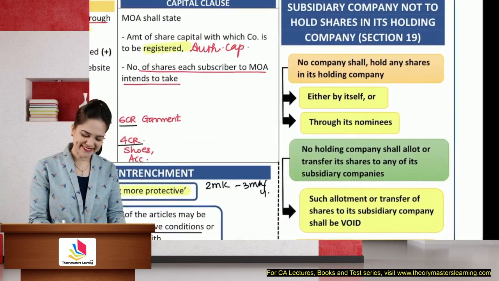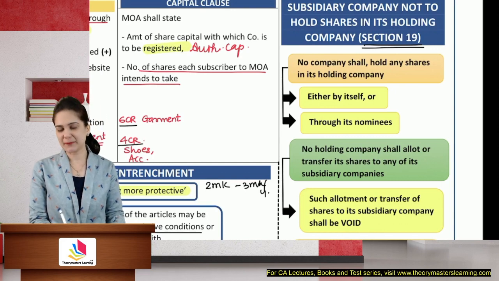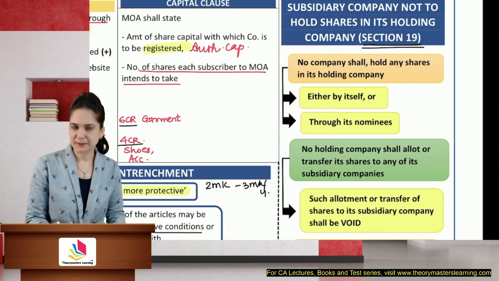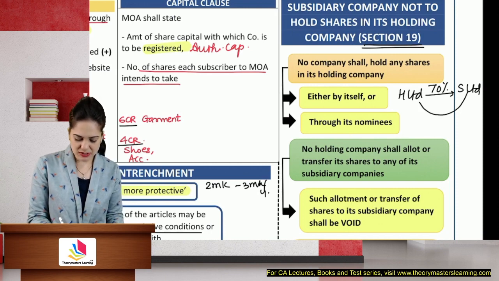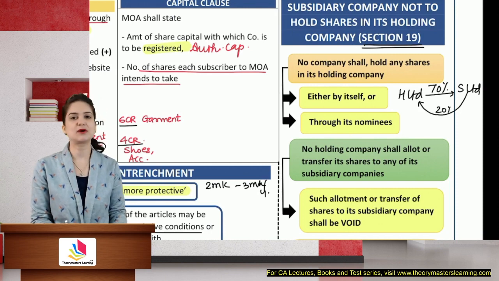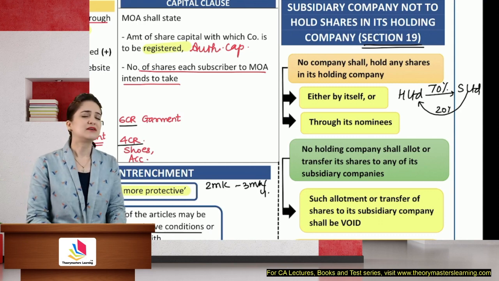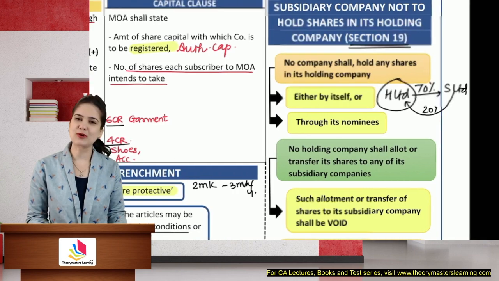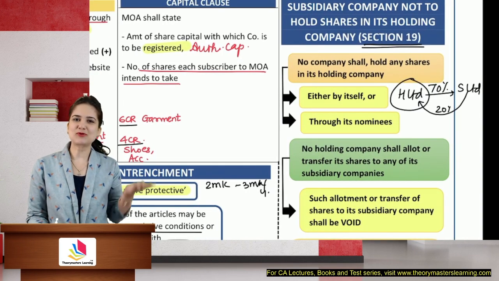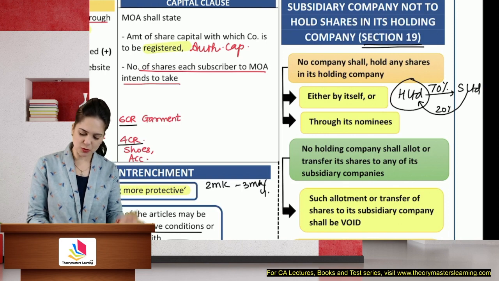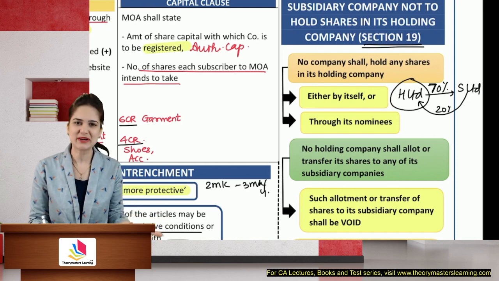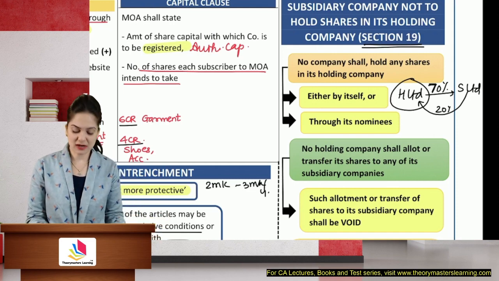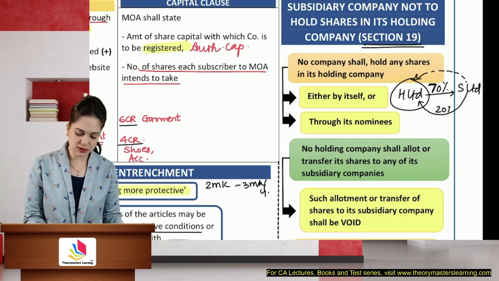The last part over here, section 19, subsidiary company shall not hold shares in the holding company. Now H Limited is the holding company owning 70% in S Limited. S is the subsidiary. Can we allow subsidiary to purchase, let's say, 20% in the holding company, 10%, 5%, 2%? How can you control your controller? Yes or no? How can you control your controller? So should we consider that you own 20%, I own 70%, so net we own only 50%, whether we are a subsidiary or not, that is now in doubt? No, we cannot allow the controlling company to control the controller.